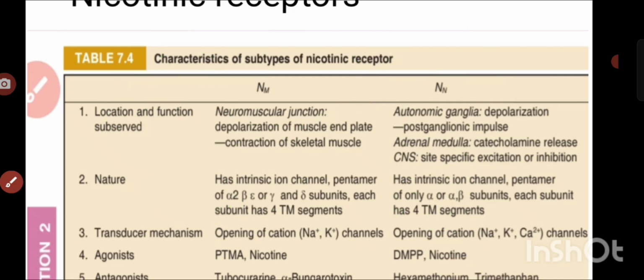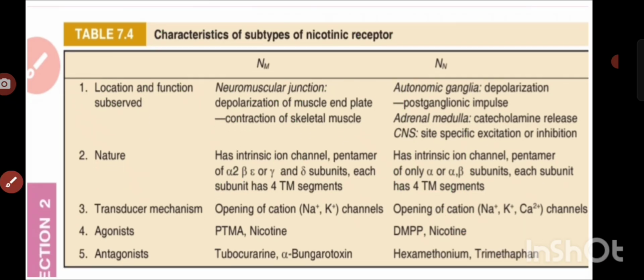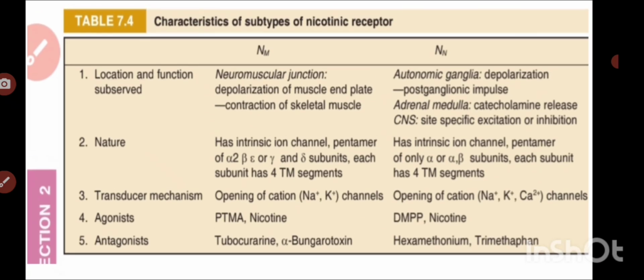They act through opening of sodium, potassium and calcium channels. Coming to the selective agonists: trimethylammonium and nicotine for NM, and nicotine and dimethylphenylpiperazinium for NN. Among antagonists, tubocurarine and bungarotoxin for NM, and hexamethonium and trimethaphan for NN.